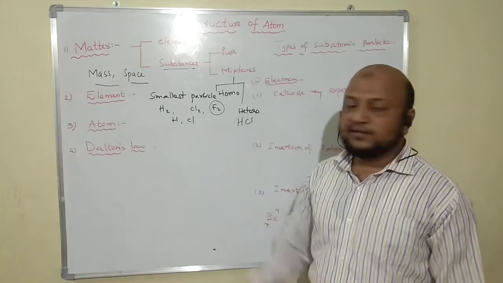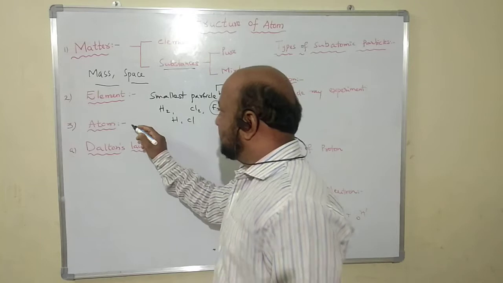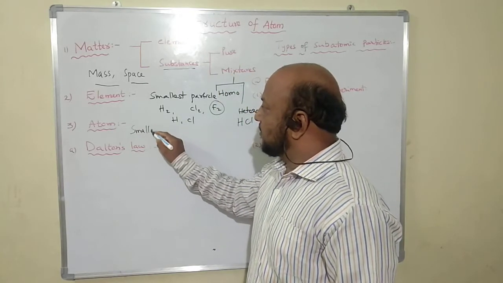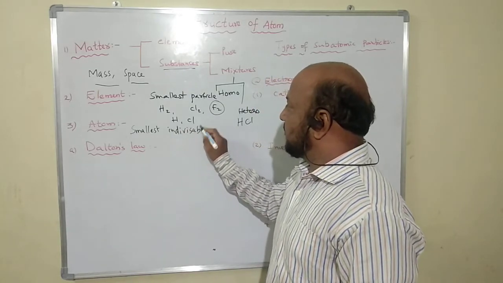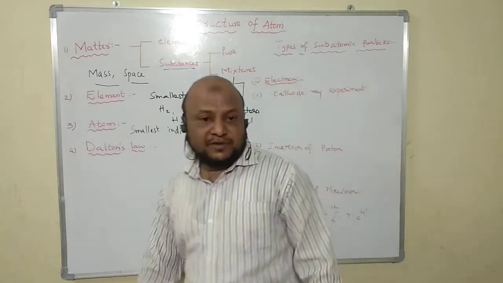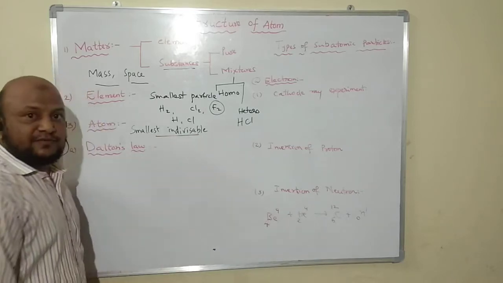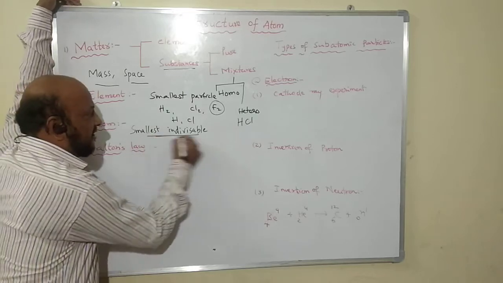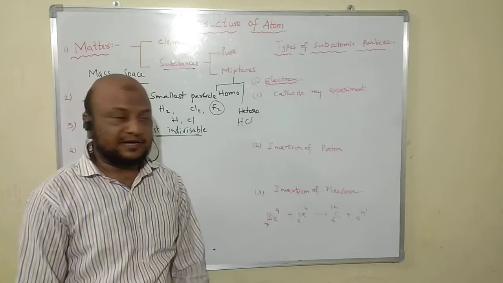Then we can go to the definition of atom. According to the definition, the atom is nothing but the smallest indivisible part. Smallest indivisible means it cannot be divided further. This discussion of the atom is the main intention of the chapter, that is structure of atom.